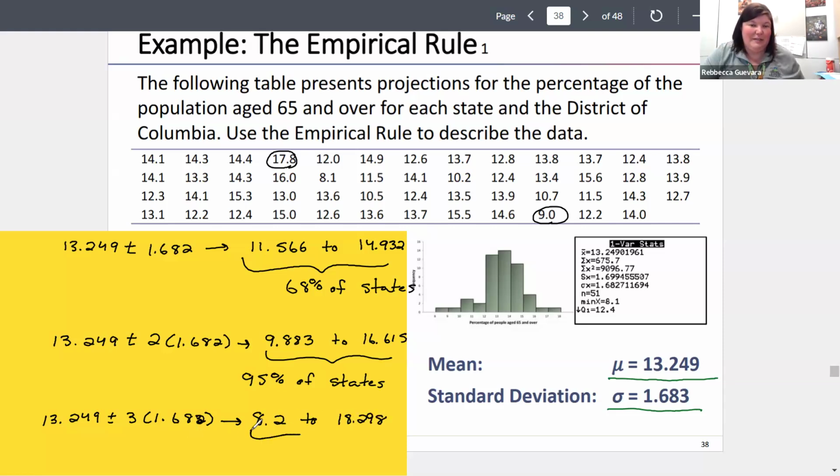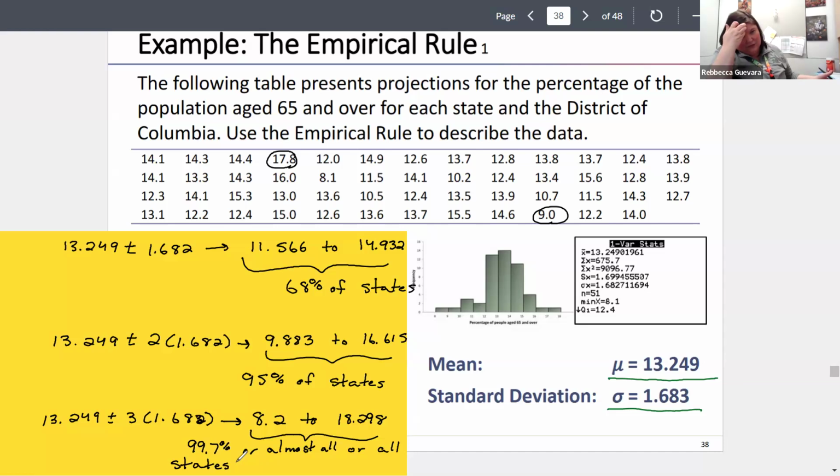So we expect, like I said, 99.7% or almost all, or it could be all states, are going to be in this range. So we think every state probably, and it seems to be true with this data. So for all states, we should find between 8.2 and 18.3% of the population should be 65 or older.